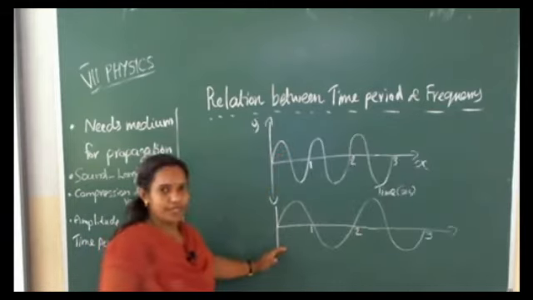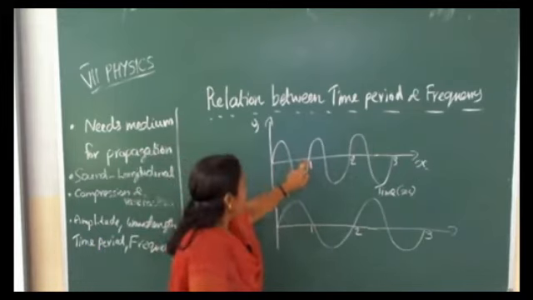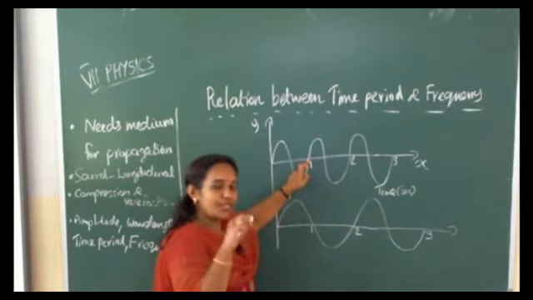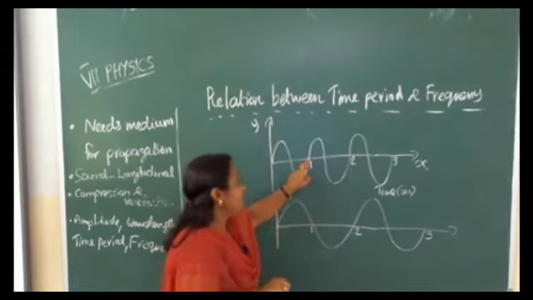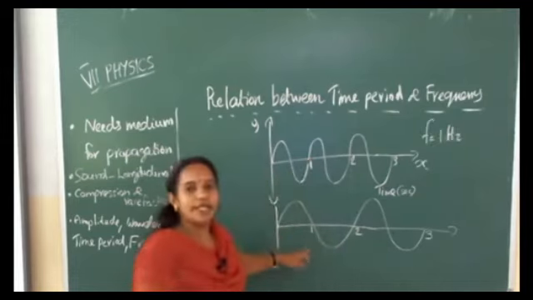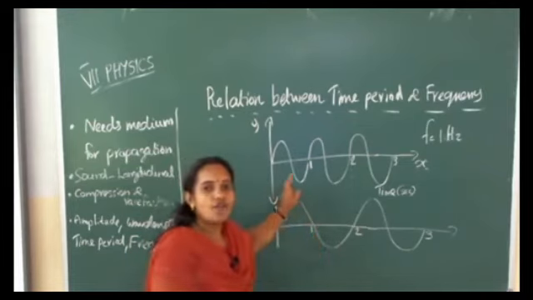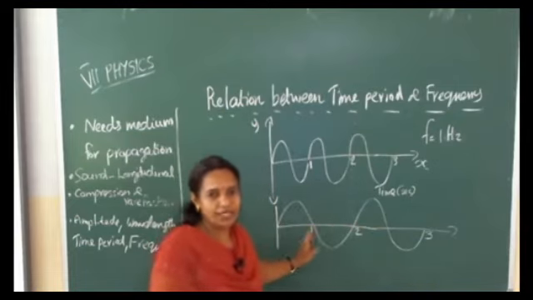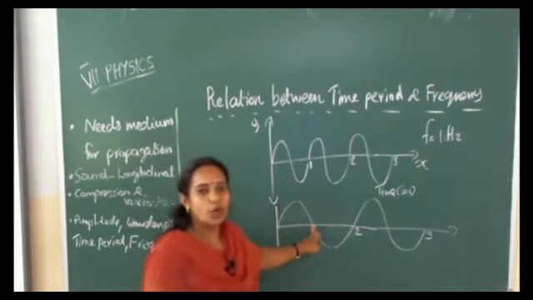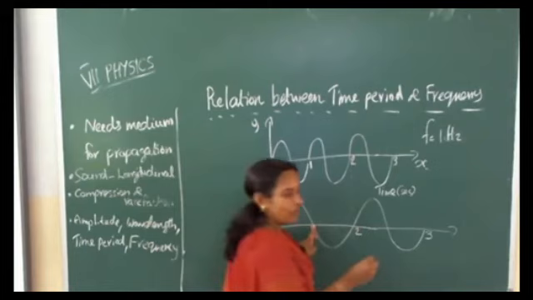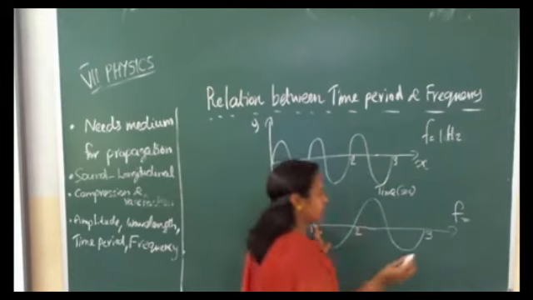Consider two waves. In this wave, in 1 second, one wave completed. So frequency will be what? Frequency is the number of waves completed in 1 second. What about the second wave? Here in 1 second, half of the wave only completed. That means frequency is equal to 1 by 2, that is 0.5 Hertz.